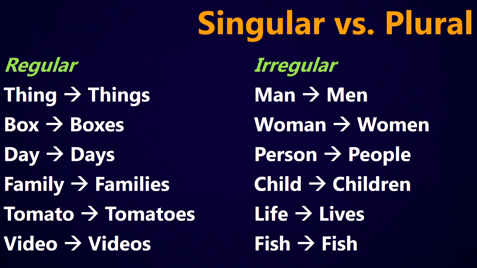And then there are some words that the plural is the same as the singular. And this happens with animals like fish, fish, they're both plural. Deer, deer, they're both plural. Sheep, sheep, they're both plural.